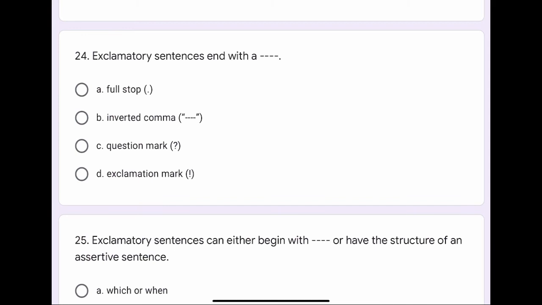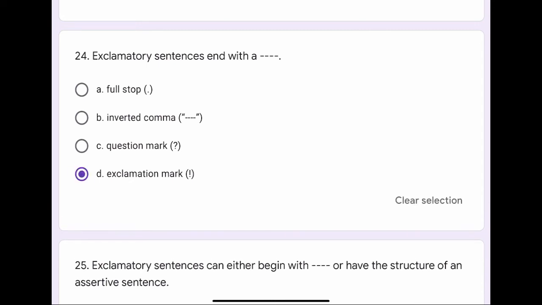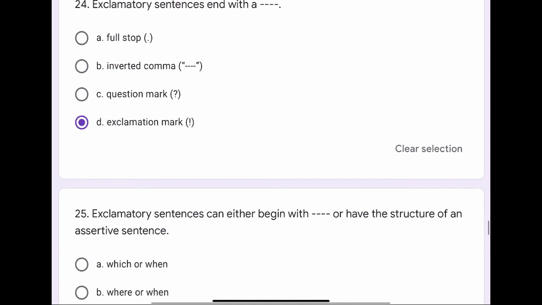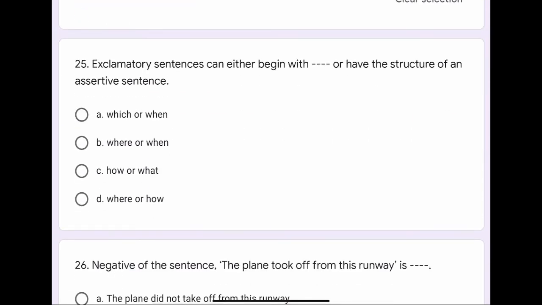Question number 24. Exclamatory sentences end with a dash dash. The options are A. Full stop, B. Inverted comma, C. Question mark, or D. Exclamation mark. The correct option is D. Exclamation mark.